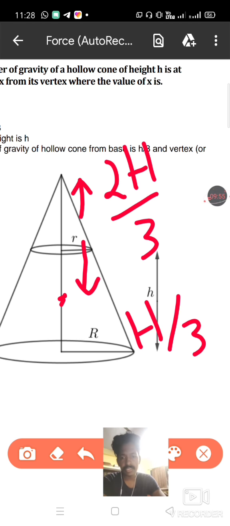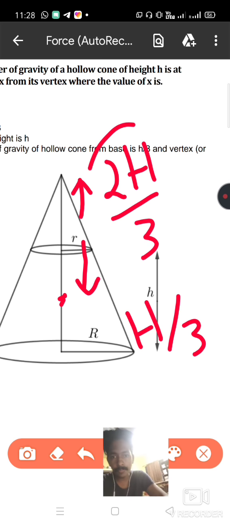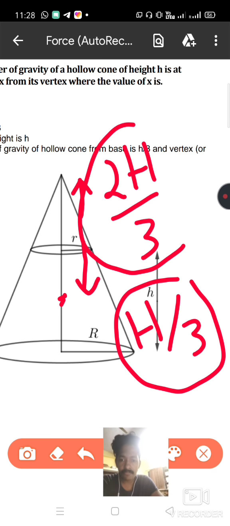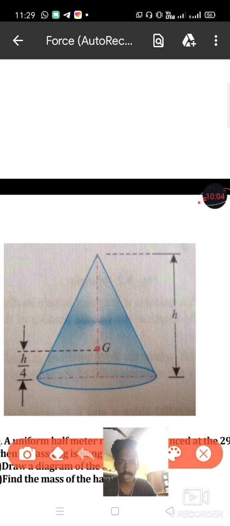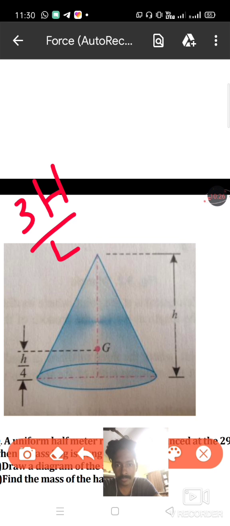Now this is the case of a hollow cone, then what will be about a solid cone? If it is a solid cone, then the distance between the center of gravity of that solid cone and the base of that solid cone is h upon 4, and the distance between the vertex and the center of gravity of that solid cone will be 3h upon 4.